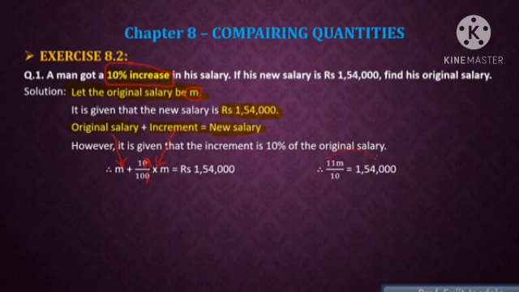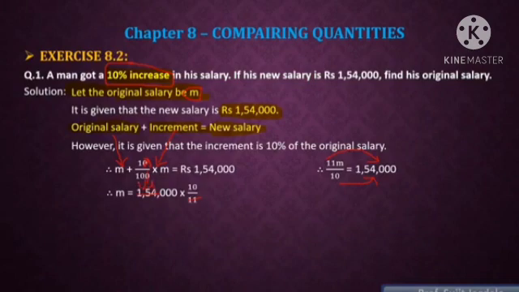Now just transpose 11 to the other side and 10 to the other side, and their operations are going to be reversed. So here M is equal to 1,54,000 into 10 divided by 11. After dividing, 154 divided by 11 is 14, because 11 ones are 11, remainder is 4, 44.